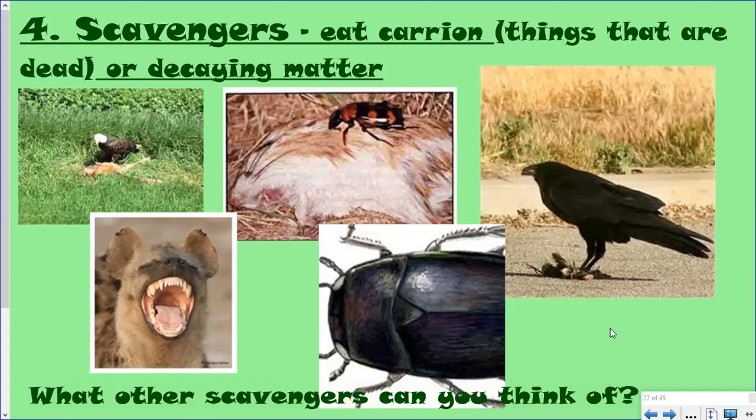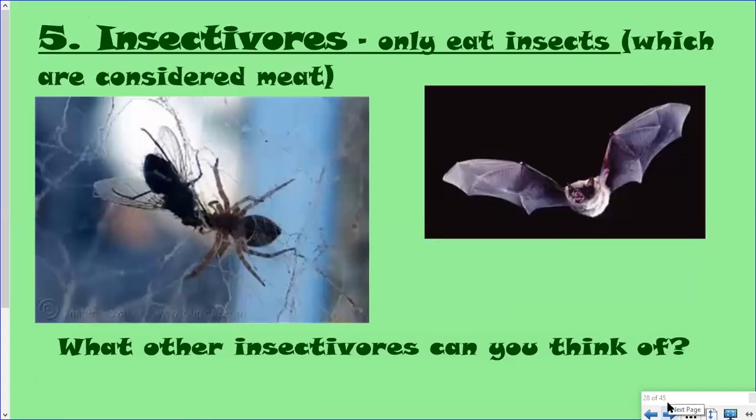Let's go on to the next thing, and it's called an insectivore. An insectivore, its name tells you what it eats. An insectivore eats only insects. Now, insects are considered meat because they're not plants. Worms are also considered meat. So an insectivore eats only insects. So the pictures there show you a bat.